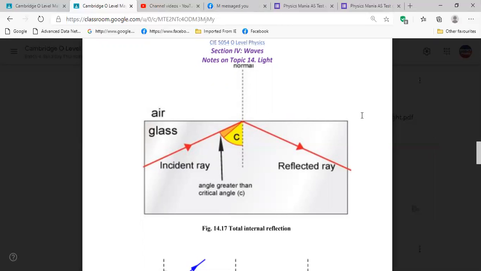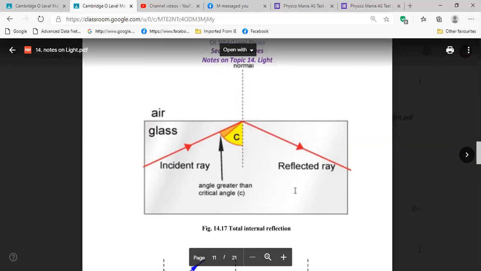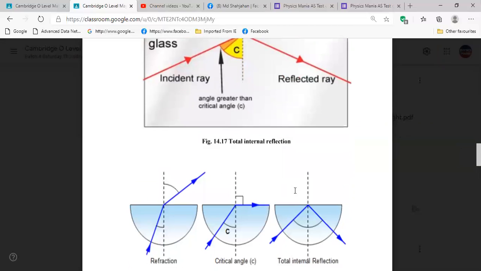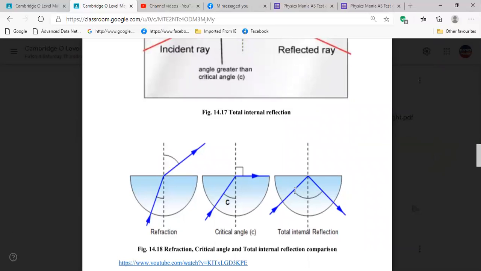It's not like normal reflection. In normal reflection, we are using an opaque object, right? Yes, sir. Where light just hits and has no place to refract. Here we have a transparent medium where light is supposed to refract, but because of the angle, it's now reflecting back. That's why it is called total internal reflection. Is it clear? Yes, sir.